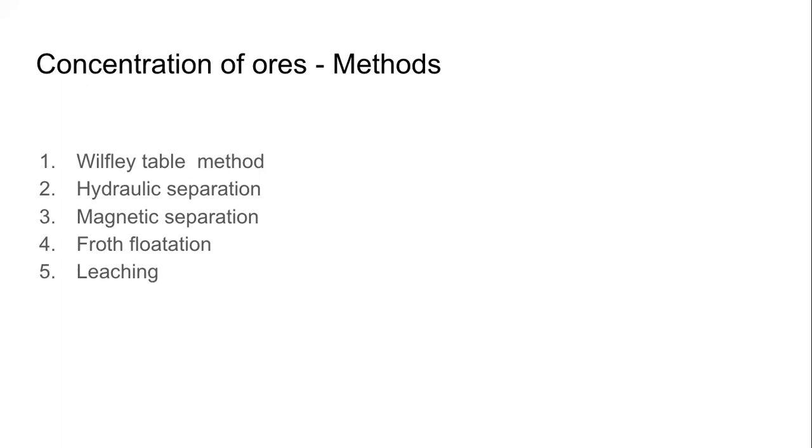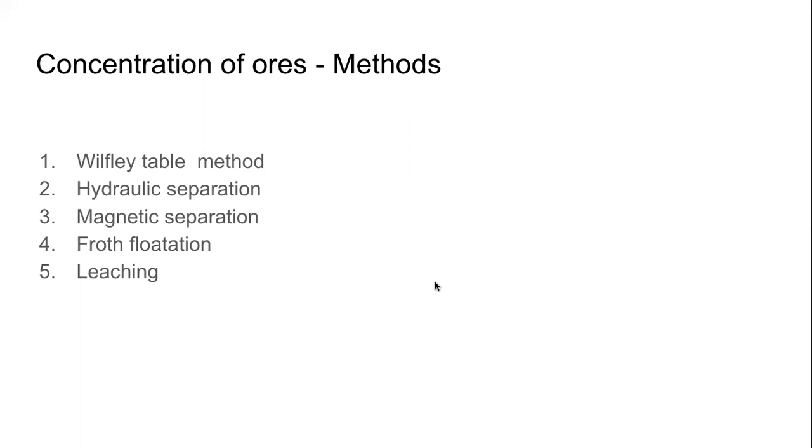The gangue will not dissolve, gangue will settle down. We can filter, and then we can remove the solvent and get the ore back. That's leaching. Okay. We studied these methods for concentration of ores. And this was the second overall step of metallurgy, but the first step that we studied in detail.